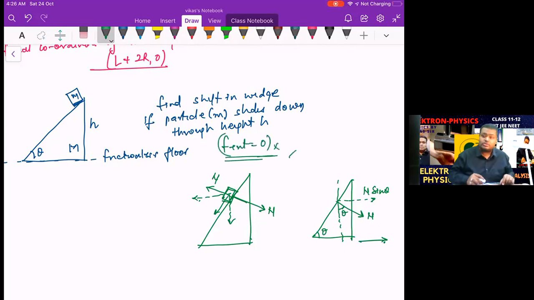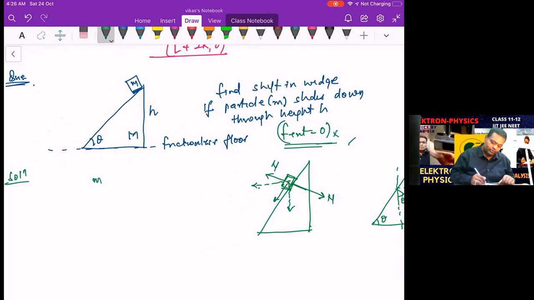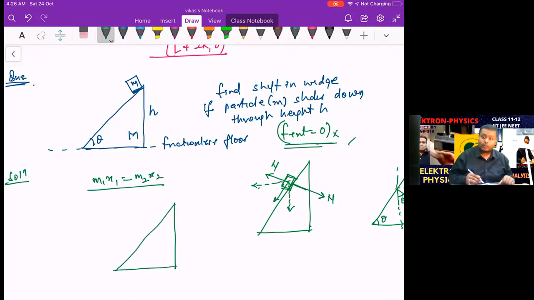So we are going to use our equation m1 x1 equal to m2 x2 in the x direction, which means as this block reaches the ground level, assuming the frame at rest.